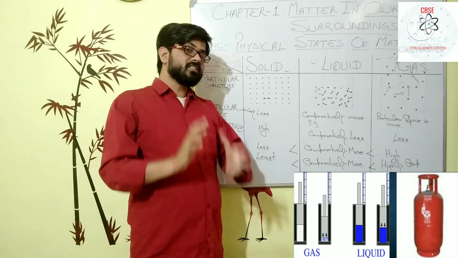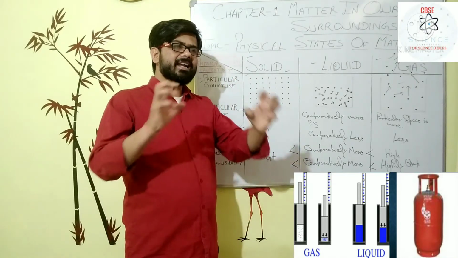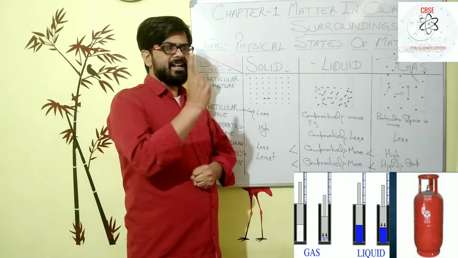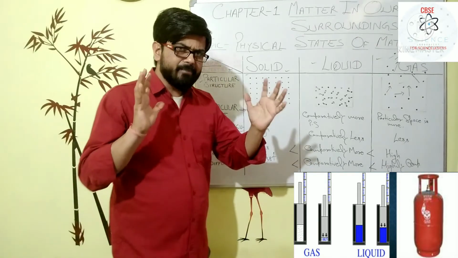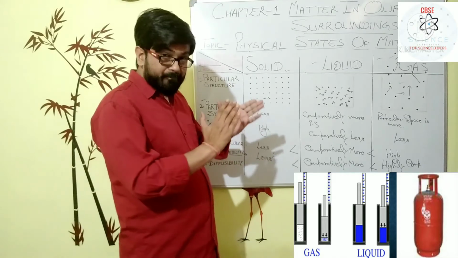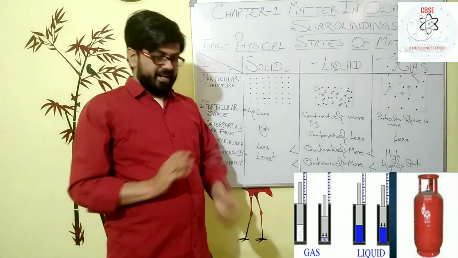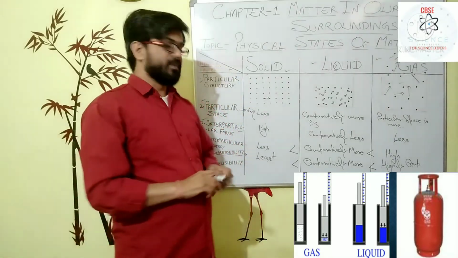In oxygen cylinders also, oxygen gas is highly compressed so that a large volume of gas can be kept in a small container. That is the compressibility which makes storage possible for the gaseous physical state of matter.